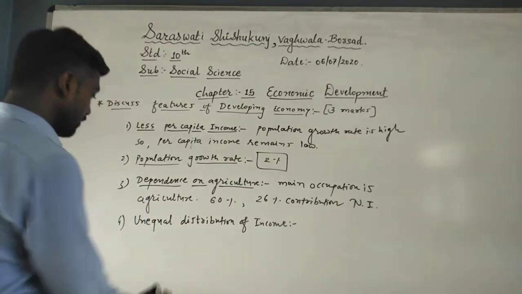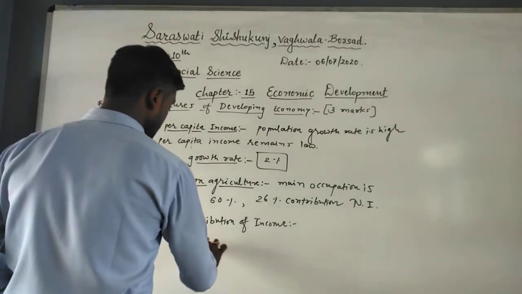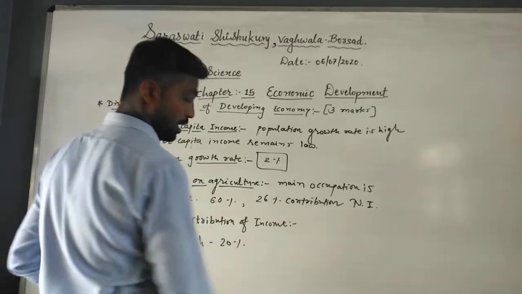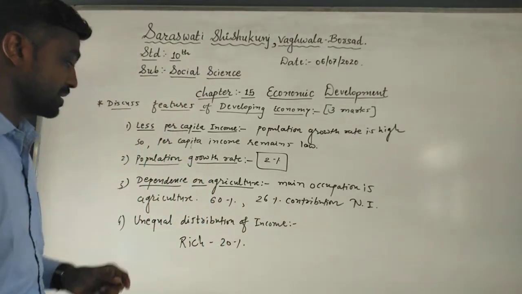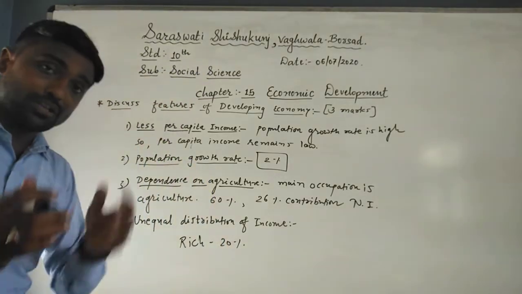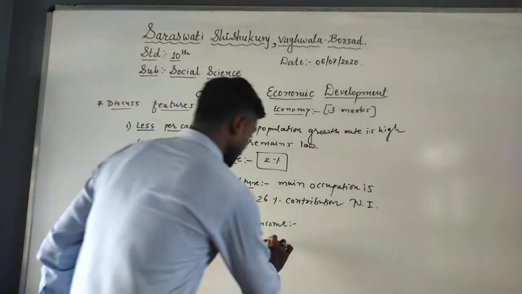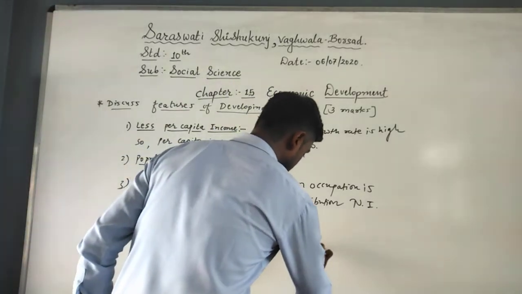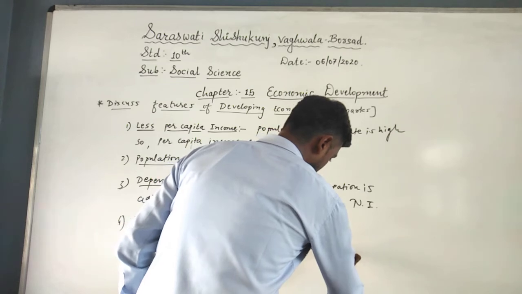For example, if I write over here that the rich 20% people, whatever amount they earn, will be added 40% into the national income.